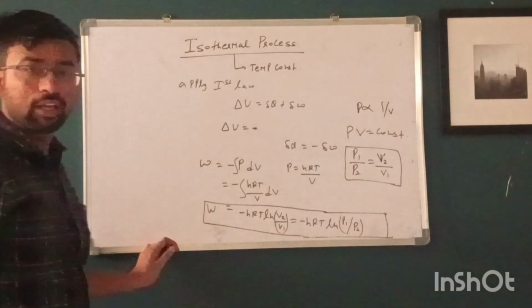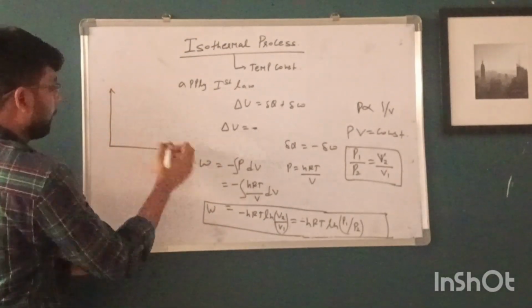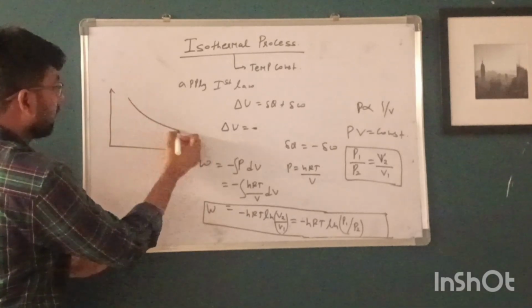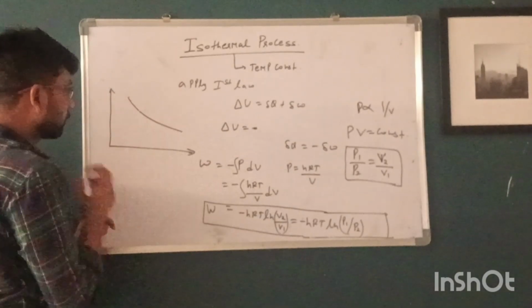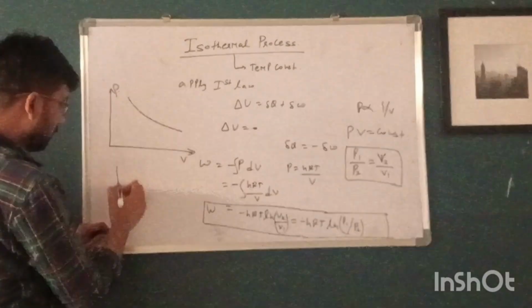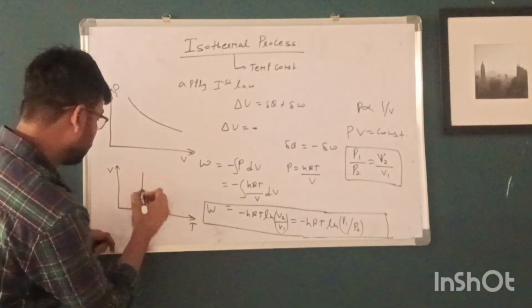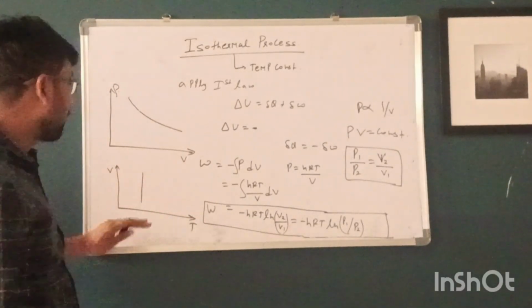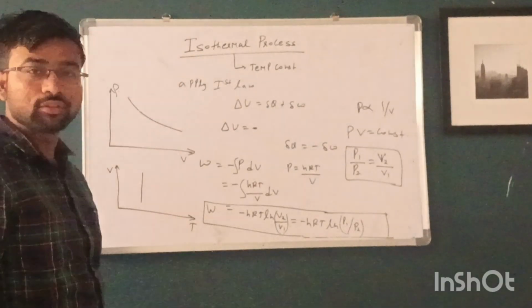If we draw the graph between pressure and volume, it becomes a hyperbolic graph. And this is the VT graph for the isothermal process. So this is all about the isothermal process.